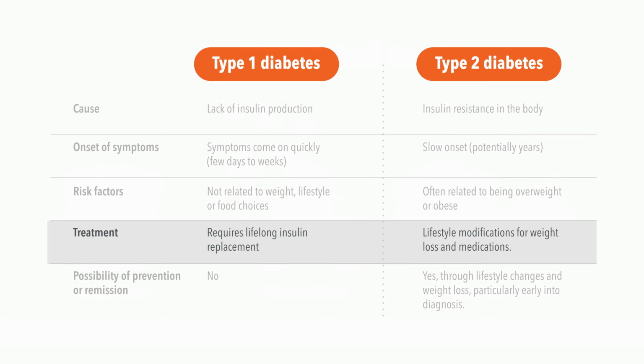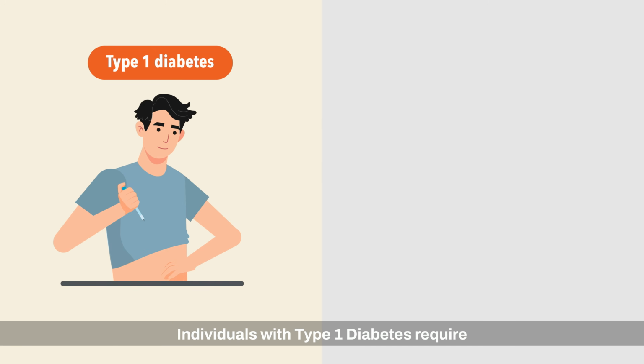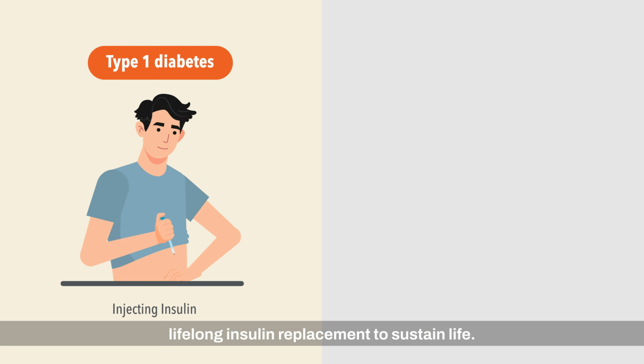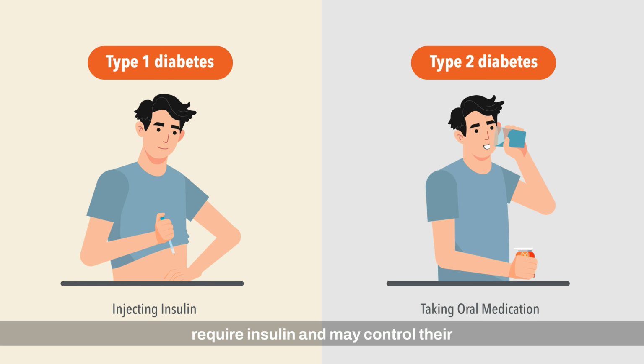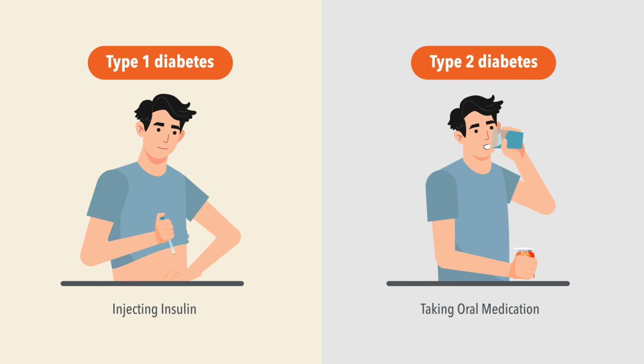Treatment. Individuals with type 1 diabetes require lifelong insulin replacement to sustain life. Most people with type 2 diabetes will not require insulin and may control their glucose levels using oral medications.